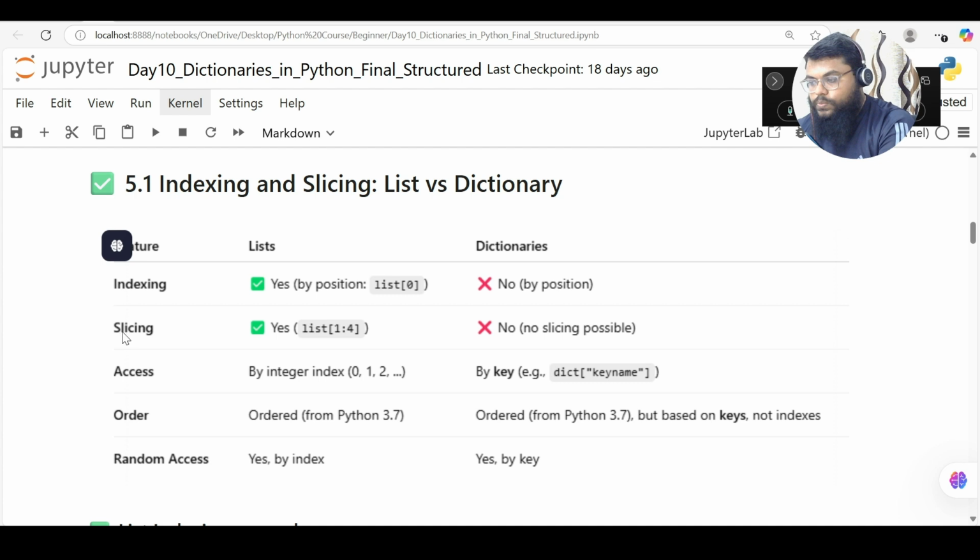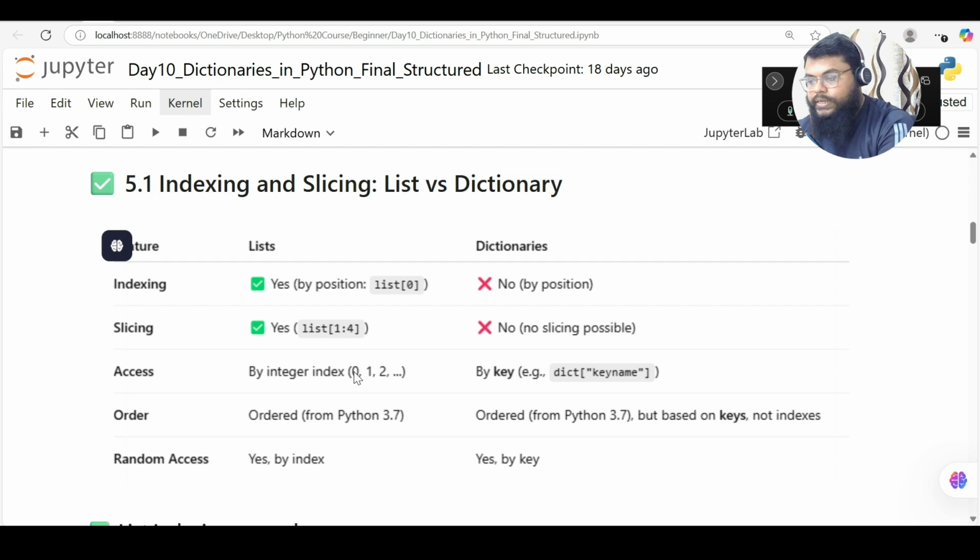Okay. So can we do slicing with a list? Yes, we can do slicing of the data. So if I say 1 to 4, then it will bring that particular set from my list. When it comes to dictionaries, slicing is not possible. And how do I access a list?